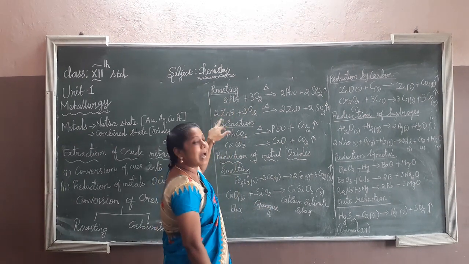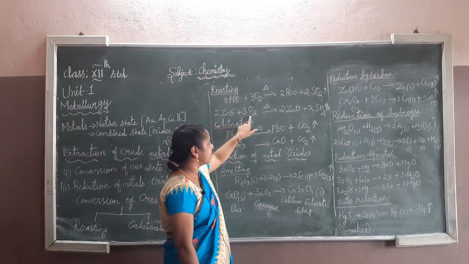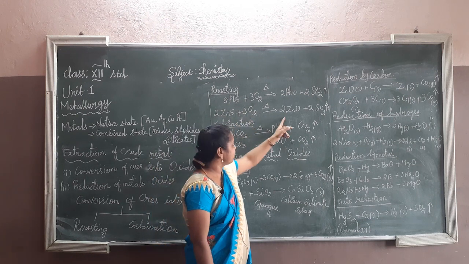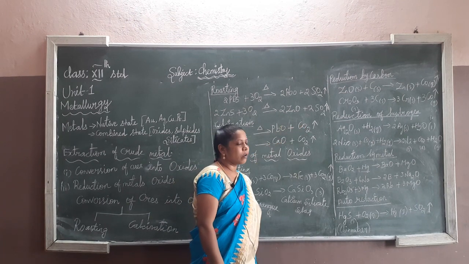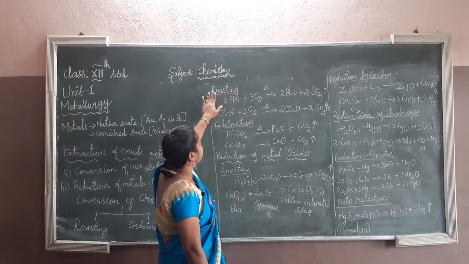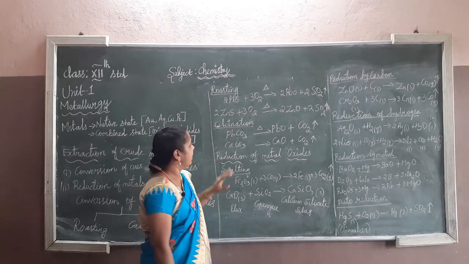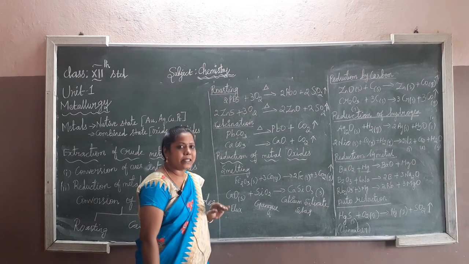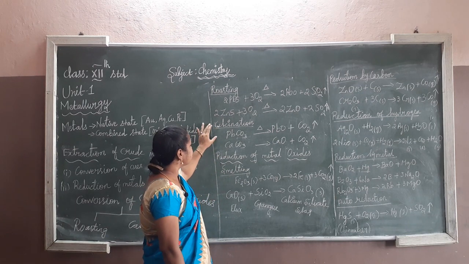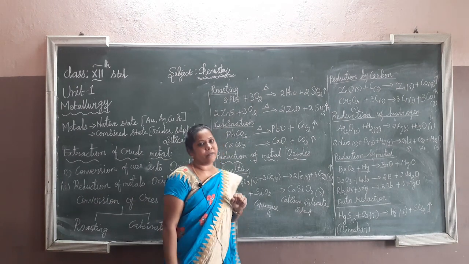Then another example: 2 zinc sulfide reacts with oxygen to give zinc oxide along with sulfur dioxide. These two are both examples of the roasting method, which happens in the presence of air. And then we go for the calcination method. As I already told you, this happens only in the absence of air.